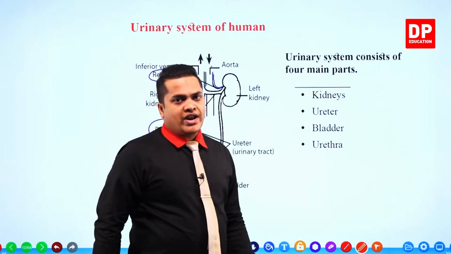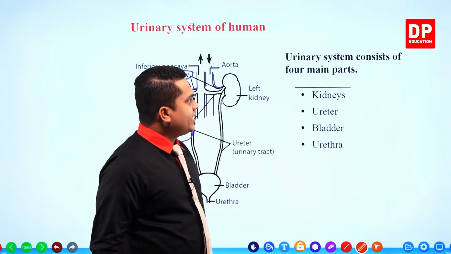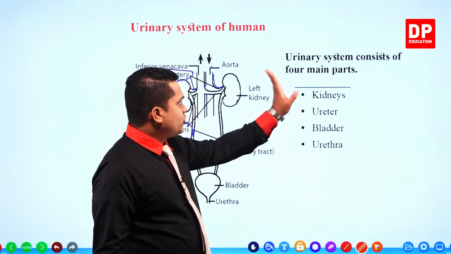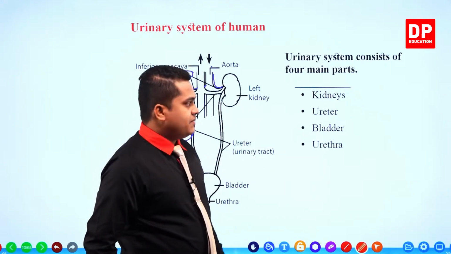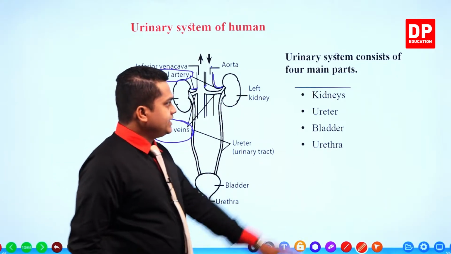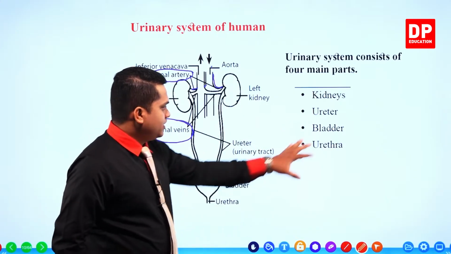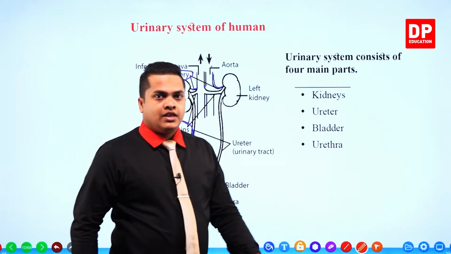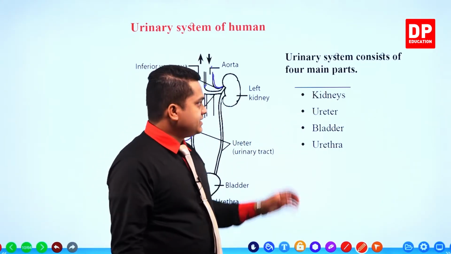So you can identify these main parts in the urinary system. The urinary system consists of 4 main parts: the 2 kidneys, the ureter, the bladder, and the urethra. Kidneys: filtration process.